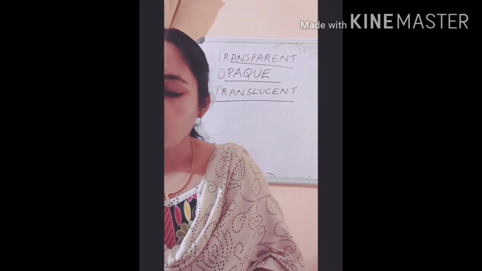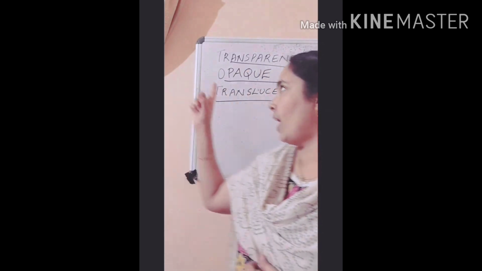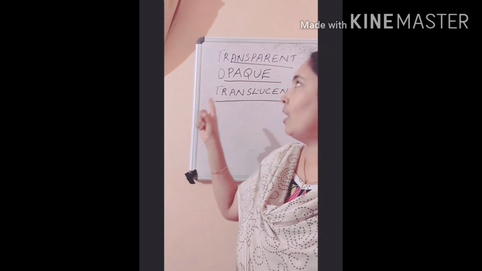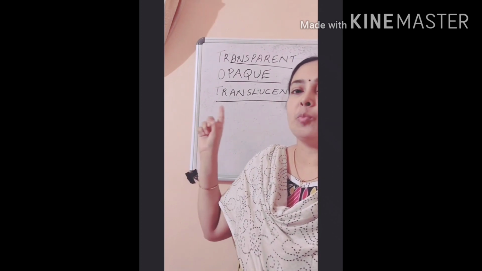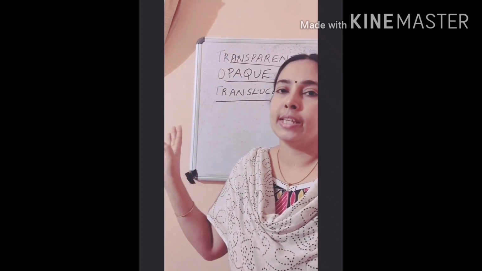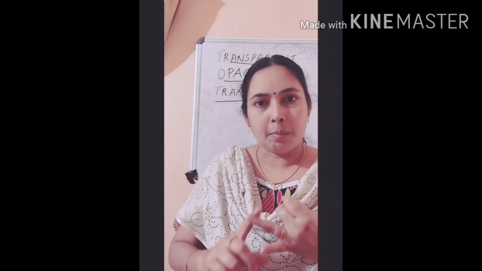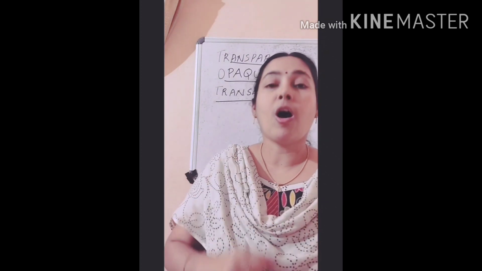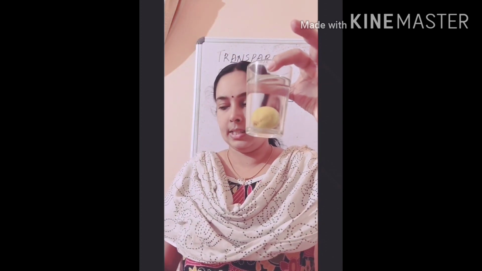Okay. So what are transparent materials? Transparent materials are the materials that allow light to pass through them completely. Example, glass, then some kind of plastics. Then water is also a transparent material. So look, I have a glass of water. When I put the lemon inside it, you can see the lemon clearly.